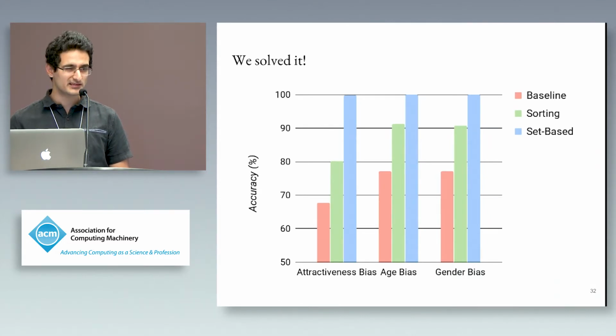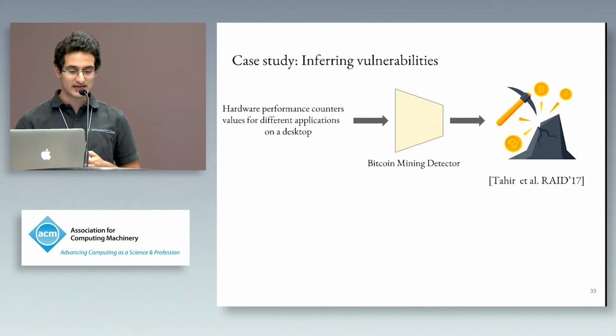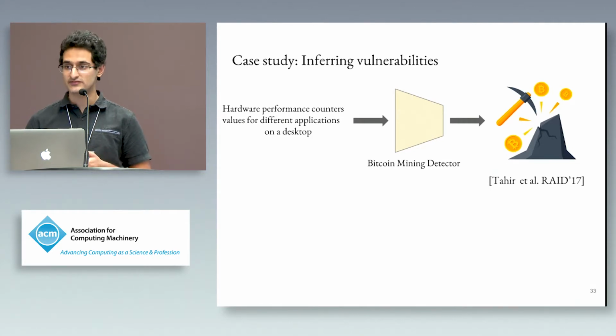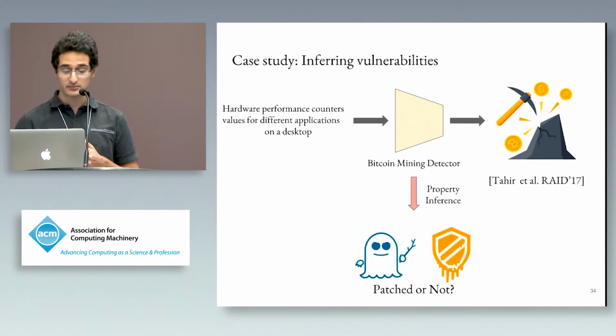Inferring whether there's a bias in the dataset is concerning, but let's look at a scarier problem. Here is a Bitcoin mining detector, which looks at hardware performance counter values for different applications on a desktop and predicts if Bitcoin mining is running on that desktop or not. What if I told you that looking at just this Bitcoin mining detector, I could predict if your system was patched for Spectre and Meltdown or not? That's something pretty sensitive and possibly opens doors for more attacks.